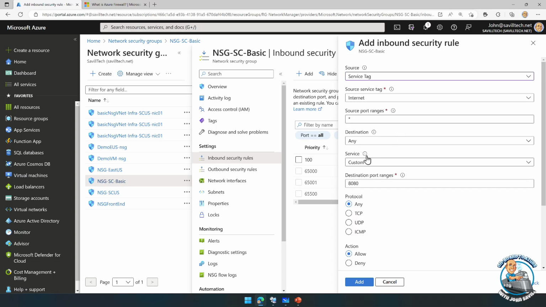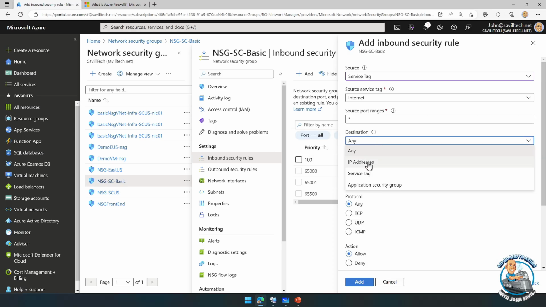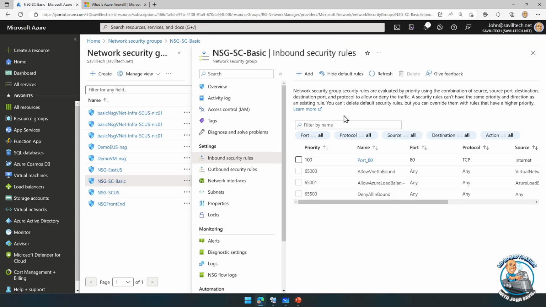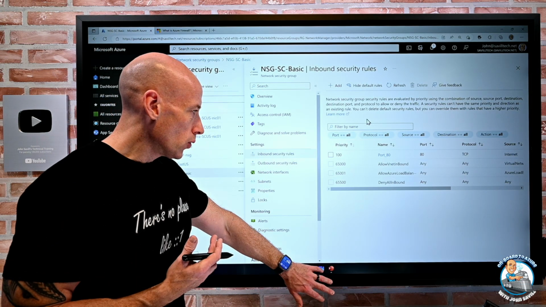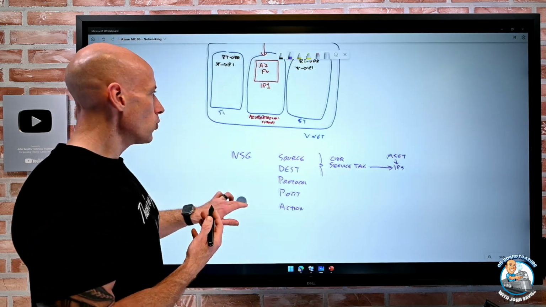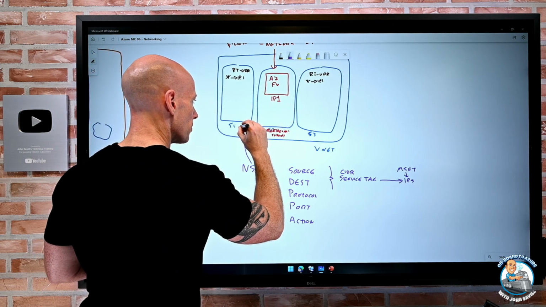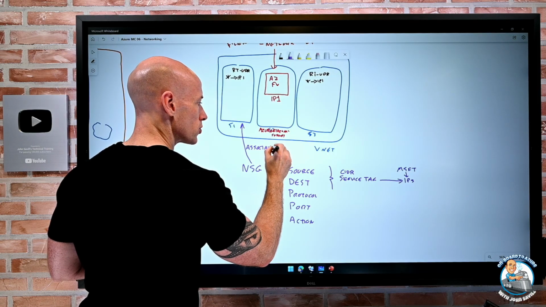And then, what's the destination? And again, what particular service it might be. Is it an IP? Is it a service tag? And I just add those rules. And then once I've created the rules, what I would then do is associate it to a subnet, which would then enforce those rules.